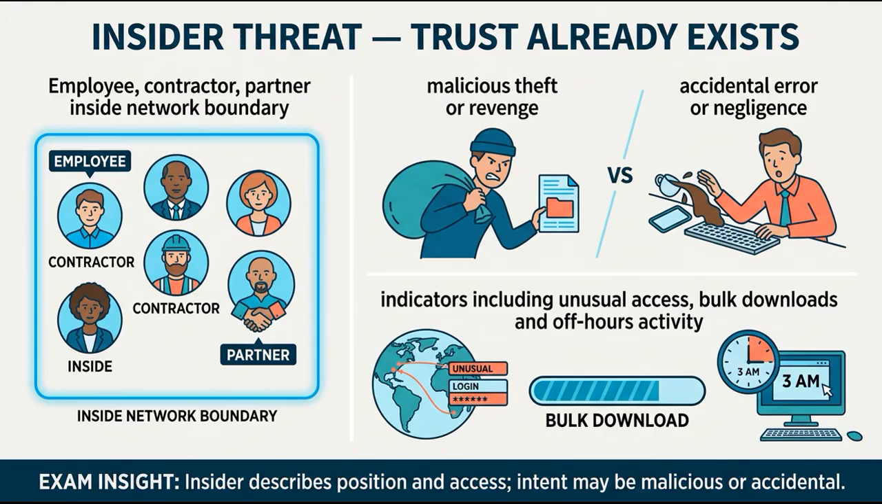Useful indicators include access outside normal duties, unusual off-hour sessions, bulk downloads, attempts to bypass controls, use of removable media, and activity shortly before resignation. Context matters. A database administrator may legitimately access many records, while the same access by an unrelated employee is suspicious. Apply least privilege, separation of duties, monitoring, prompt offboarding, and behavioral baselines. On the exam, remember that insider describes access and relationship. It does not automatically mean malicious intent.